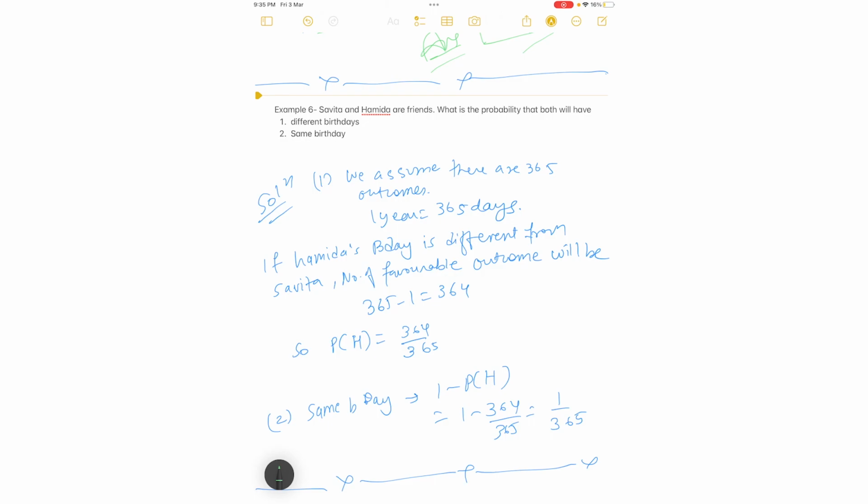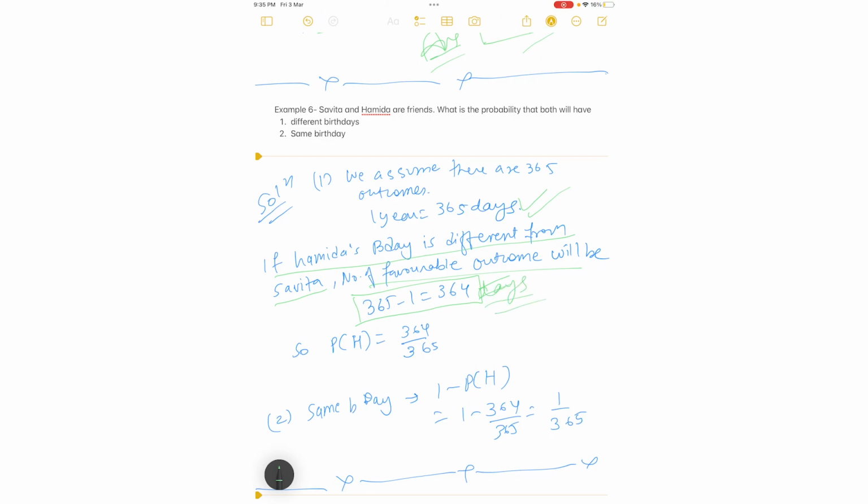Now, as we all know, in 1 year there are always 365 days. You all know that. So, if Hamida's birthday is different from Savita's, okay, they both have different birthdays, then the number of favorable outcomes will be what? 365 minus 1, which is 364. Yes, correct. For example, if my birthday is on 31st March, it's not compulsory that your birthday will also be on 31st March. It can be any one of the 365 days. So, we will deduct 1: 365 minus 1 is 364 days.